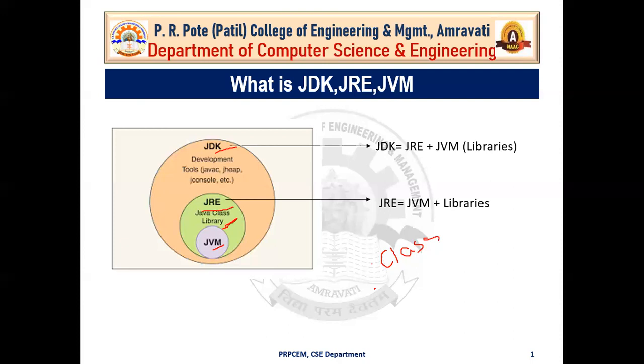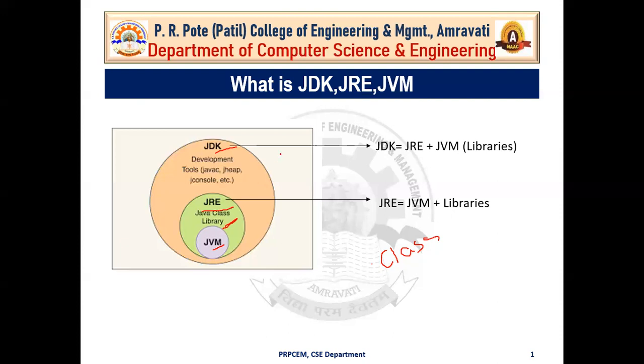Okay, now what is JVM? Java Virtual Machine. JVM is by default installed in all the systems that are required to run a Java program. Okay, it means that जो भी सिस्टम जावा प्रोग्राम्स को रन करता है, उन सभी सिस्टम्स में JVM बाय डिफॉल्ट इंस्टॉल रहता है.